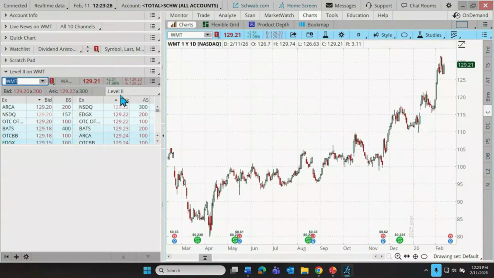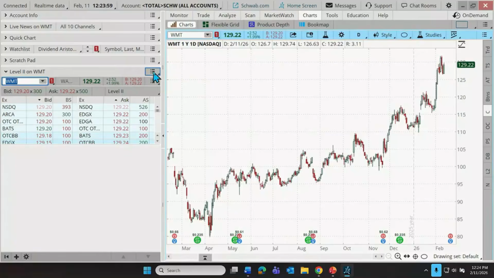Kong Mila says, what does level 2 help us? Is there a video on this? So Kong Mila, this would typically be for a trader who is very keenly interested in price. And they want to know where those quotes are coming from and try to get the best price possible. Although I will say with Thinkorswim, it defaults to the most favorable exchange price anyway. So there may not be an advantage to the trader, but there are those that do like to check the level 2 quotes, and that's how they would do that.